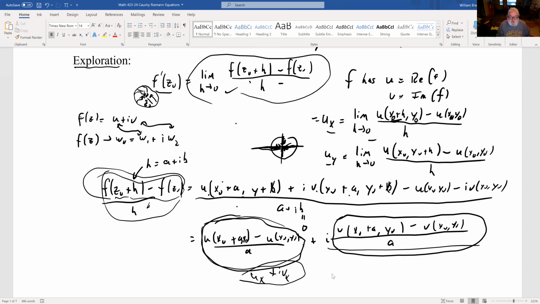right, u sub x setting b equal to 0 means we're just looking horizontally. So what we've got out of this exploration is f prime of z0 is a stronger condition than the existence of these two. If I want to show that u of x exists, I just have to show that I can approach z0 along the horizontal. And I know that that limit has to exist because this limit has to exist. So this limit and this limit, which is ux and vx, those both have to exist, right? And then I can do the same thing going vertically, and hopefully my Cauchy-Riemann equations will drop out of that.